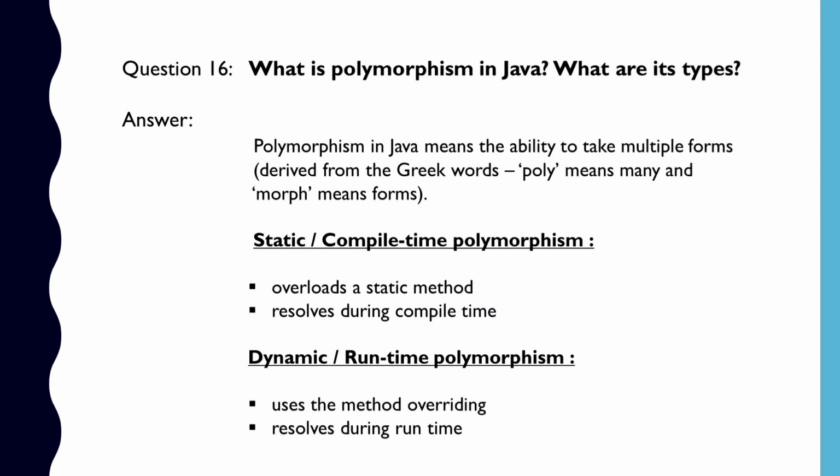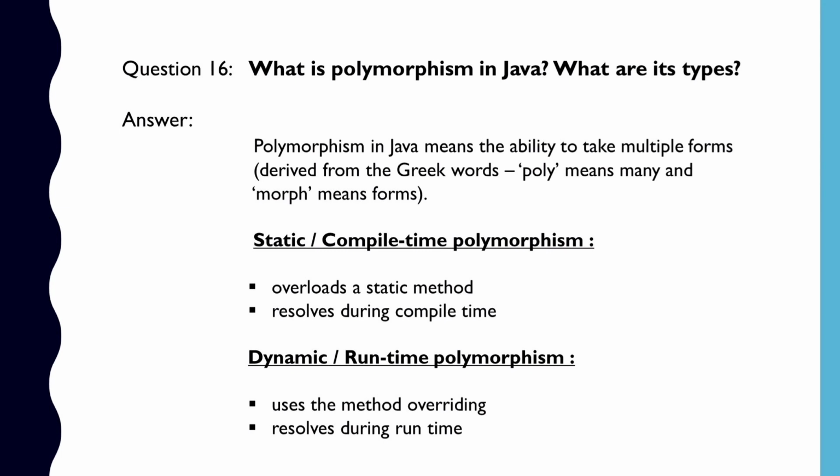When we overload a static method, we call it as static polymorphism. Since it resolves the polymorphism during the compile time, we can also call it as compile time polymorphism. We can implement such type of polymorphism in Java using method overloading. Now in static polymorphism, during compile time it identifies which method to call based on the parameters we pass.